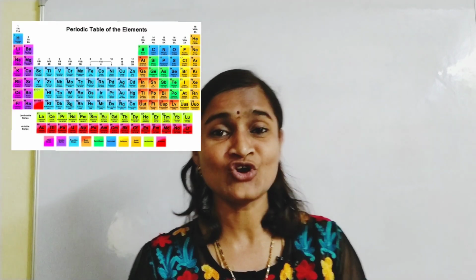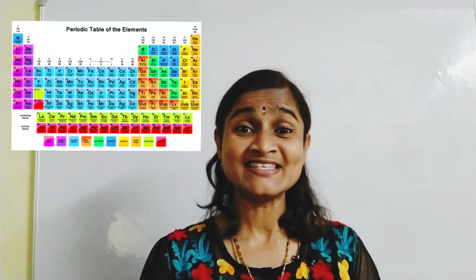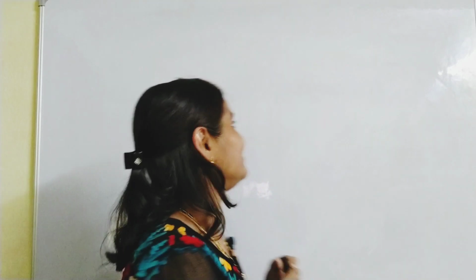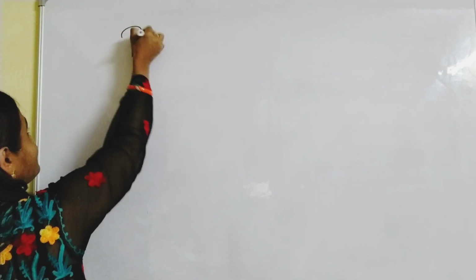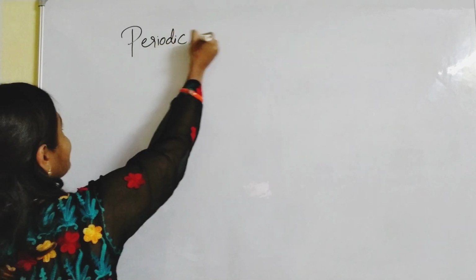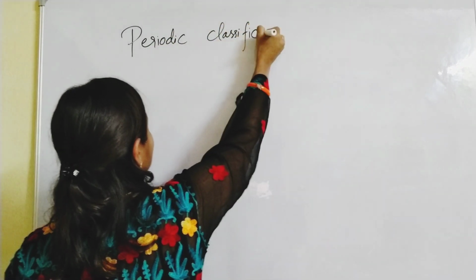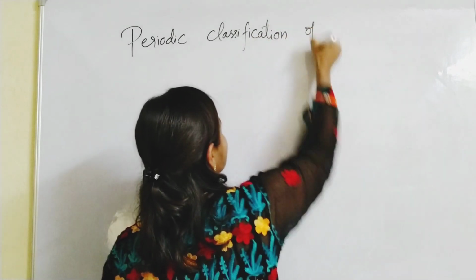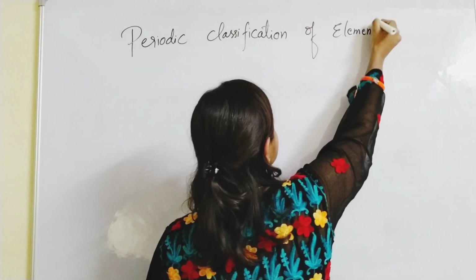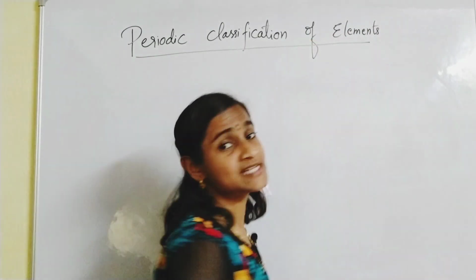Even from class 6th onwards, all children will be very curious to learn about elements. So we have a great opportunity to learn about elements, and the chapter name is periodic classification of elements. Shall we start now? So the chapter name is periodic classification of elements. This is for class 10.